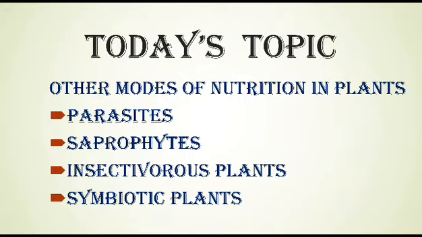Today we will learn about other modes of nutrition in plants, and in this content we will learn about parasitic, saprophytic, insectivorous and symbiotic plants.